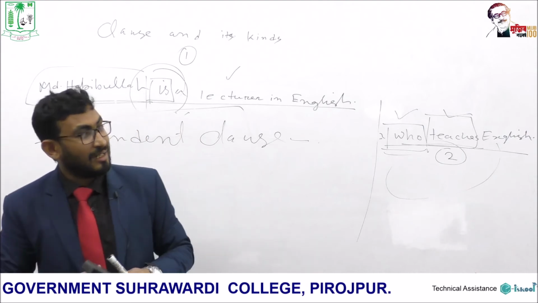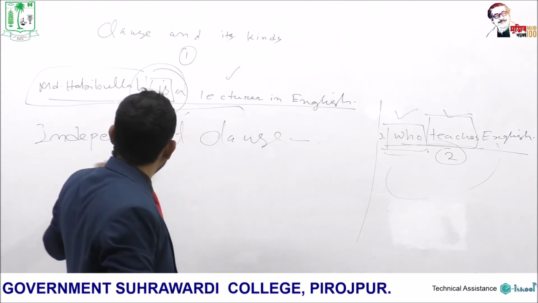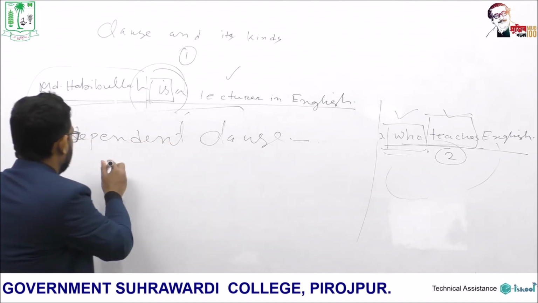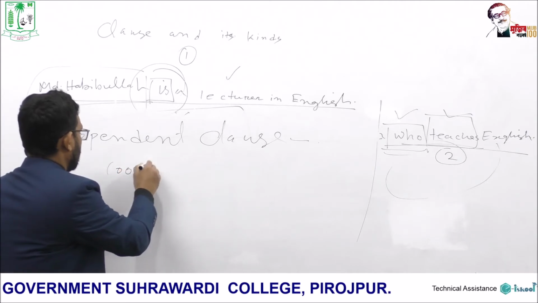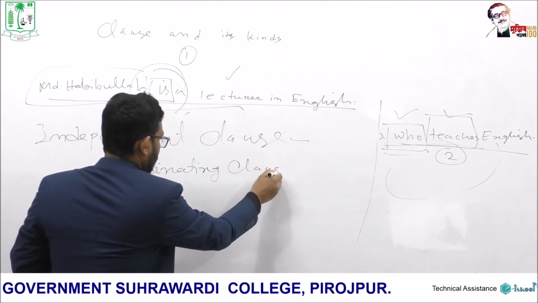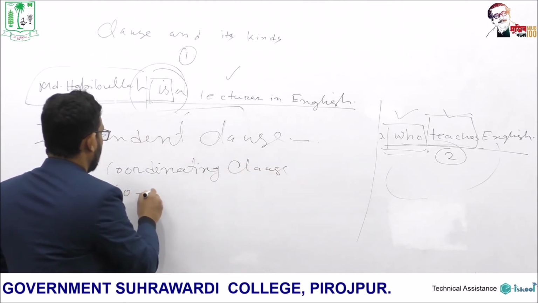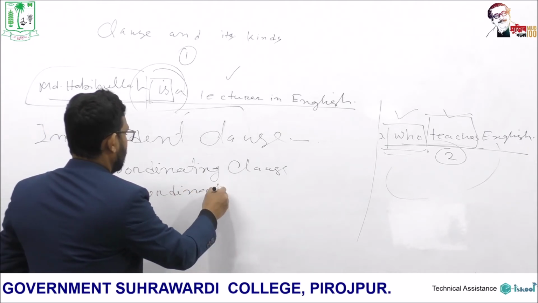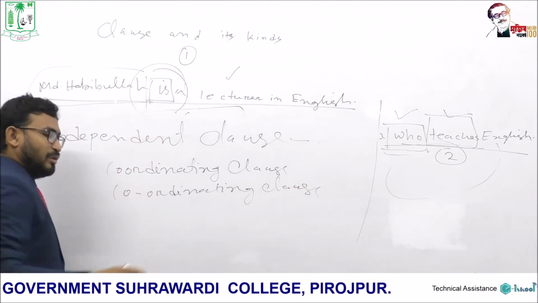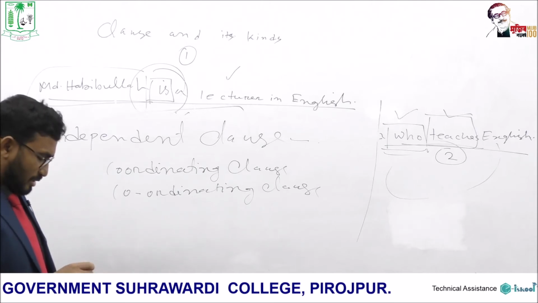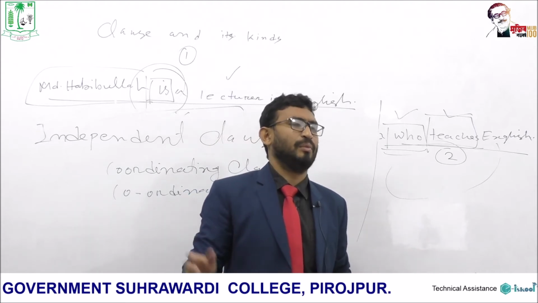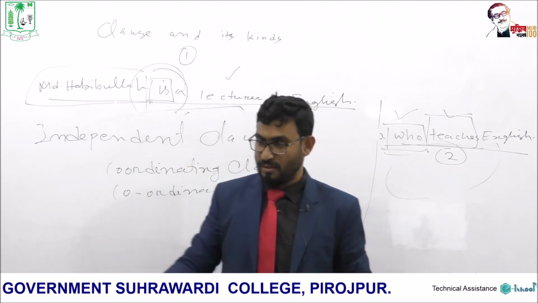And there is another kind of clause that is also called coordinating clause. Coordinating clause. Look at this. Some people give this hyphen and some people do not give the hyphen. And yes, it is coordinating clause. We have got principal clause, subordinate clause or independent clause, dependent clause. Now, what is coordinating clause?